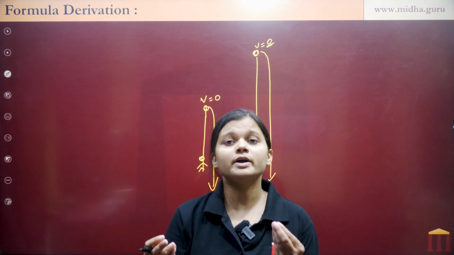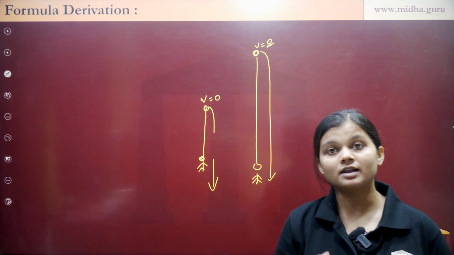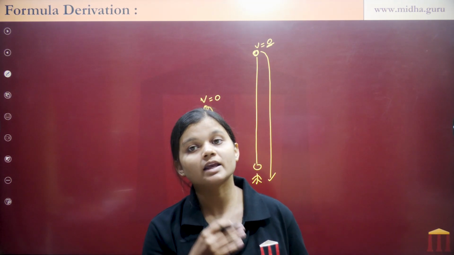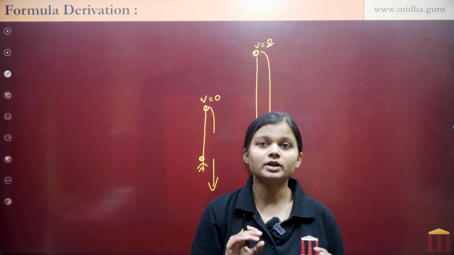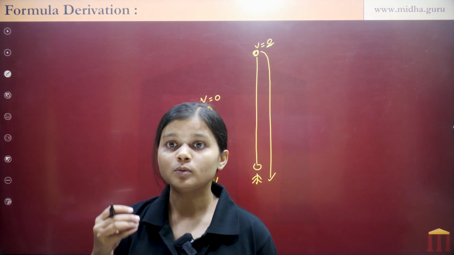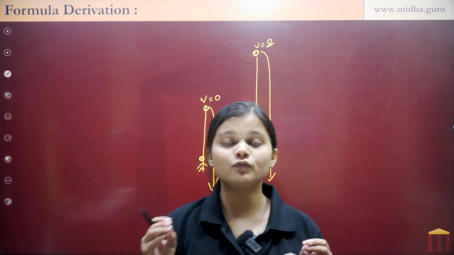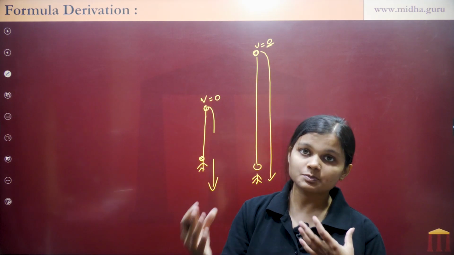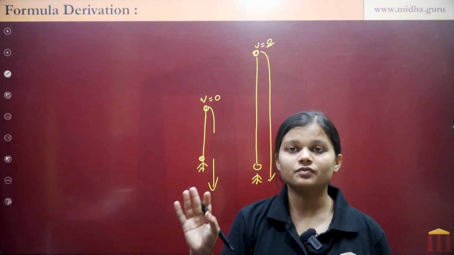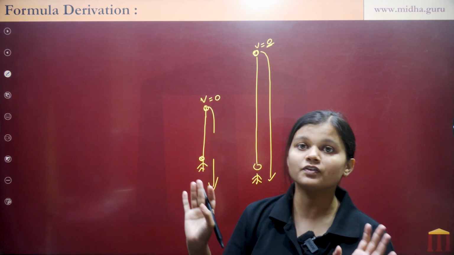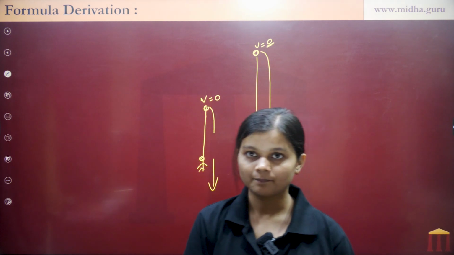So at what point does Earth's gravity stop acting on any object? Yes, the answer is infinity. At infinity the Earth's gravity stops acting on any object. So to escape anything from the Earth's gravitational field, we have to throw it with such speed that it reaches at least infinity, so that Earth's gravity won't work on that object, right?